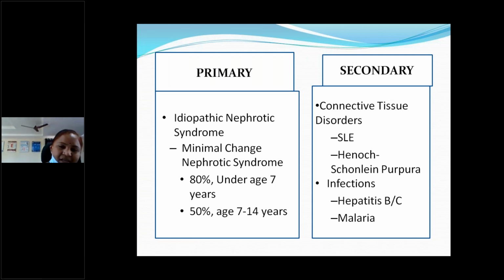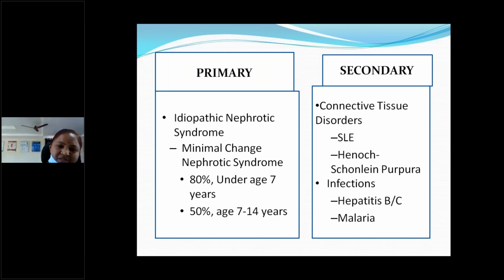So primary nephrotic syndrome, this is very common in pediatric cases, minimal change nephrotic syndrome. And 80% of the cases is minimal change nephrotic with the pathological diagnosis, not clinically. Don't confuse between a pathological diagnosis and clinical diagnosis. Pathological diagnosis is minimal change nephrotic syndrome. But whenever you are presenting the case, that is a clinical diagnosis, there we have to mention as steroid sensitive nephrotic syndrome. Most of the minimal change nephrotic syndromes respond to the steroids. That's why we call it steroid sensitive nephrotic syndrome.